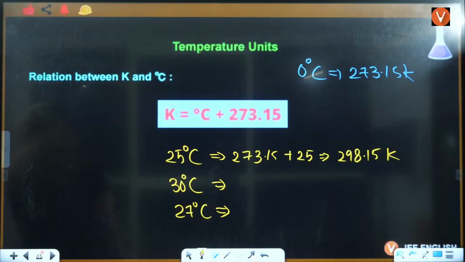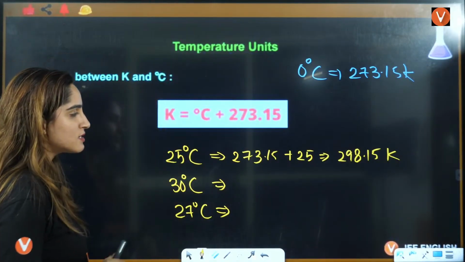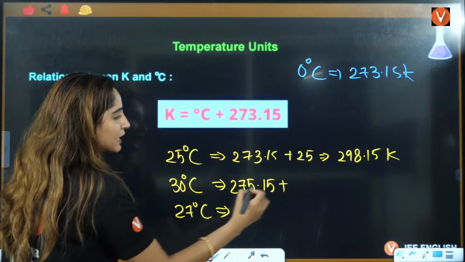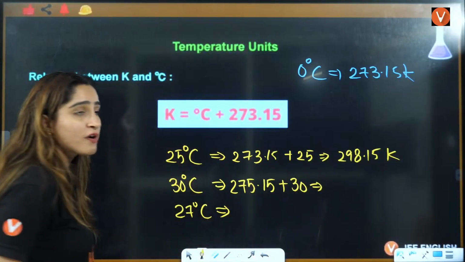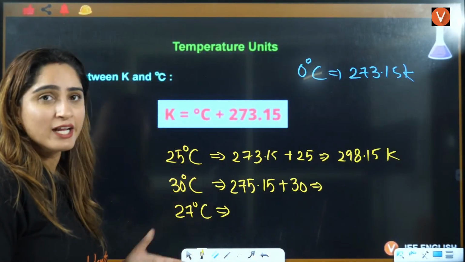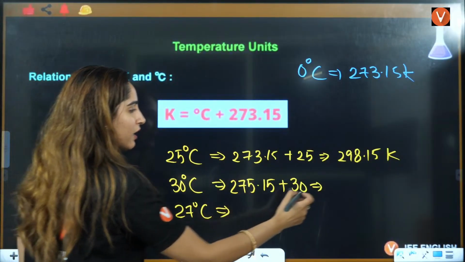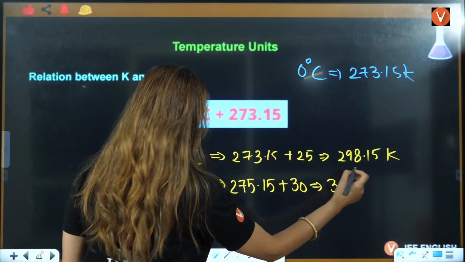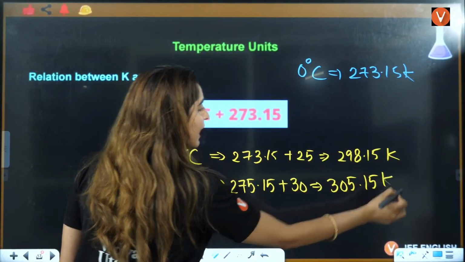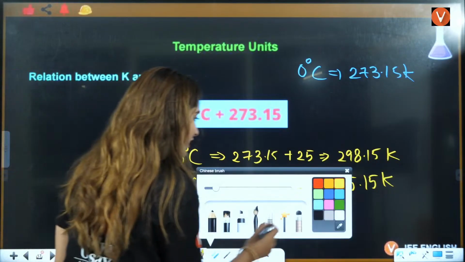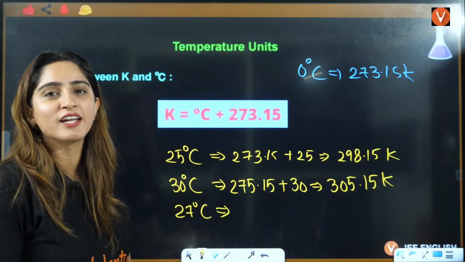Very good, 298.15. What about this 30 degrees Celsius? 273.15 added with 30 degree. This you have seen in your earlier classes also. In 9th or 10th class it was there. So this will be 303.15 Kelvin. Right? Okay. Yes, everybody. Vectors you are talking about in chemistry, that you can study in physics.